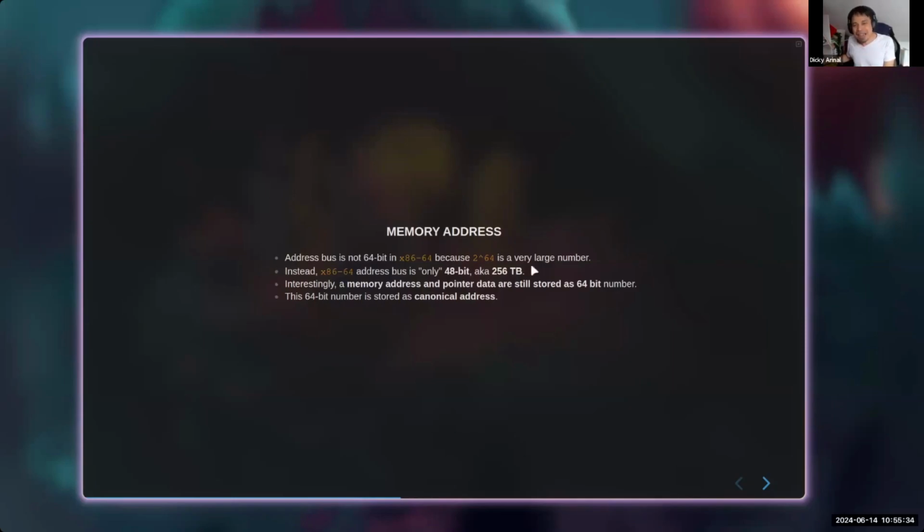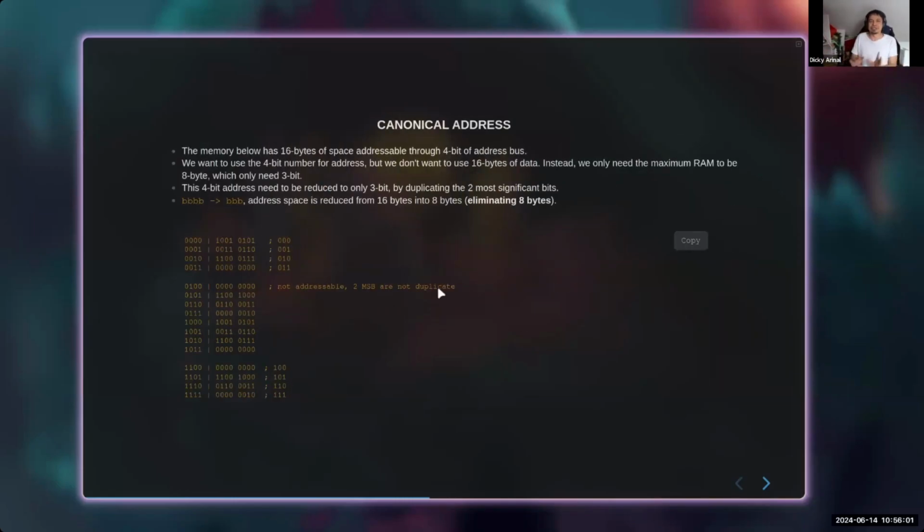But this is important. In C or C++, if we want to notate any kind of address in an x86-64 system, we are still using a 64-bit number. So why is it so, right? How do we translate 64 bits to 48 bits? This is something called a canonical address. Not really important actually, but basically because we are not using several bytes.